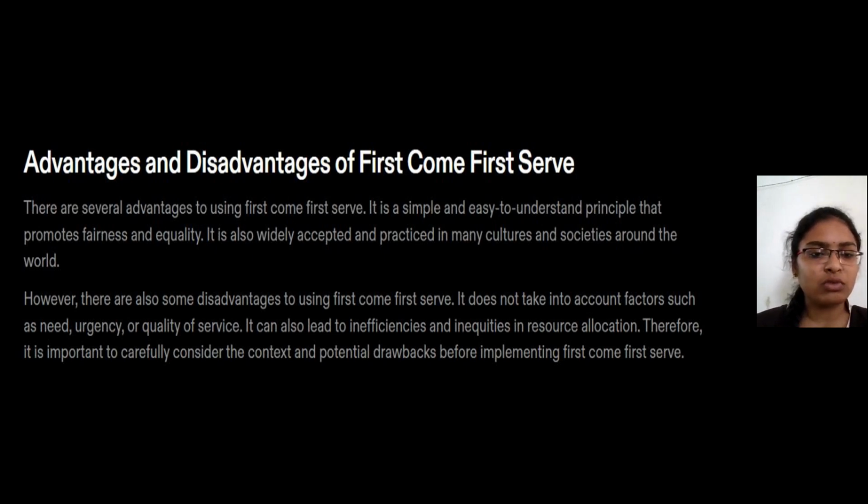However, there are also some disadvantages to using first come, first serve. It does not take into account factors such as need, urgency, or quality of service. It can also lead to inefficiencies and inequalities in resource allocation. Therefore, it is important to carefully consider the context and potential drawbacks before implementing first come, first serve.